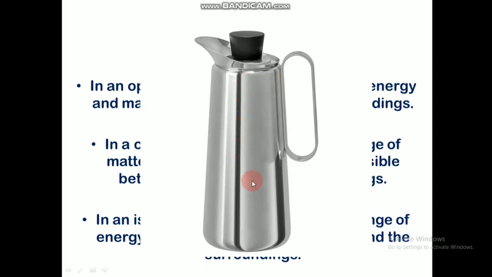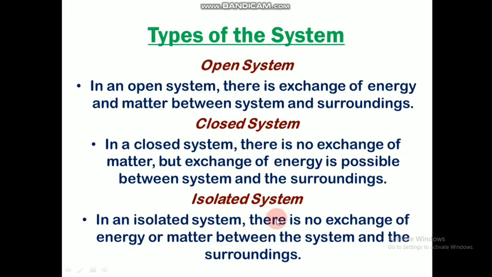So that kind of system is known as isolated system, where there is no exchange of matter or even energy outside the system. The water also will not go outside, temperature also will not go outside. So heat energy and matter is properly kept inside. There is no exchange at all. So that's why we can tell it's an isolated system.